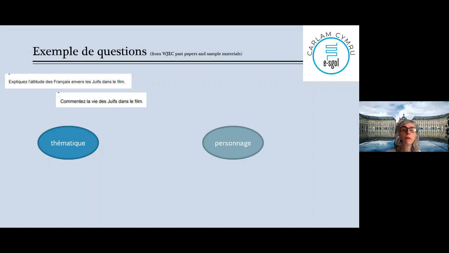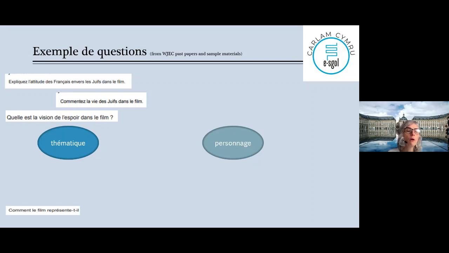Commenter la vie des Juifs dans le film. You have to comment on the life of the Jewish people in our movie, okay? So how is their life in different places, okay? At different moments. And back it up with examples from the film. Quelle est la vision de l'espoir dans le film? That's the theme of hope. What's the vision of hope in the film? That's a clear theme, okay?